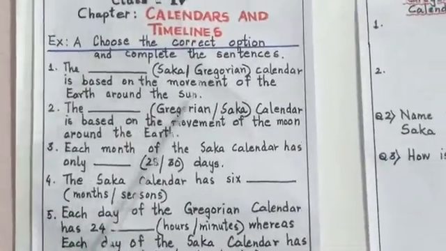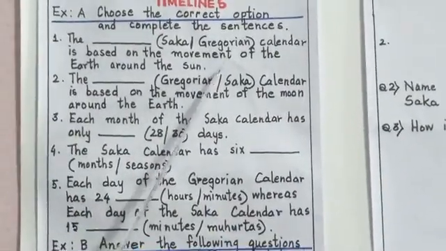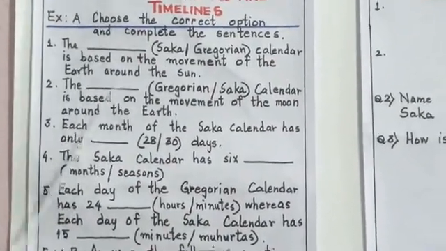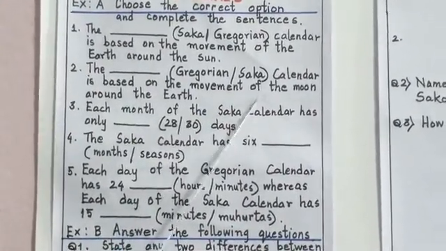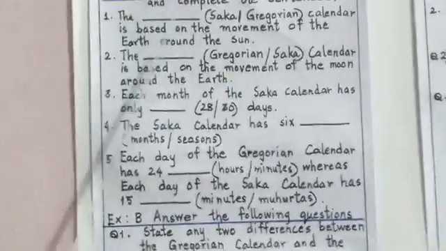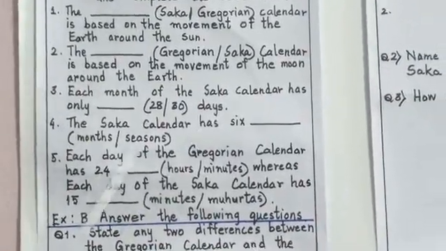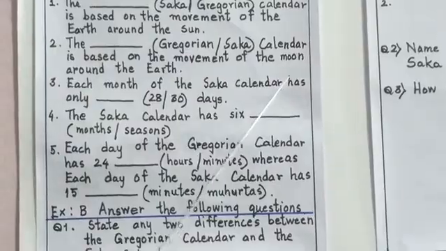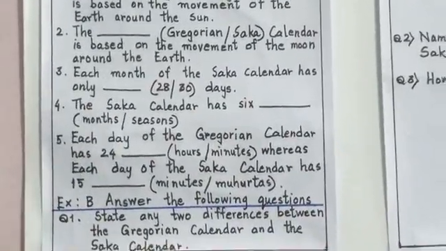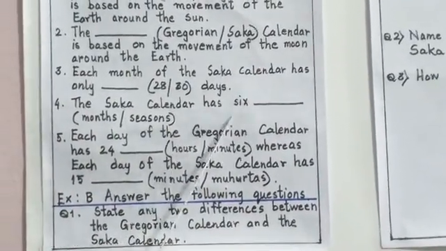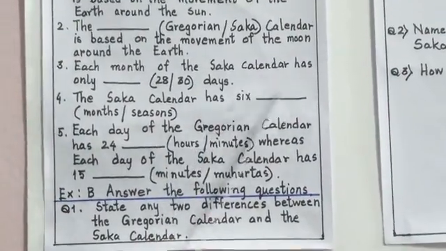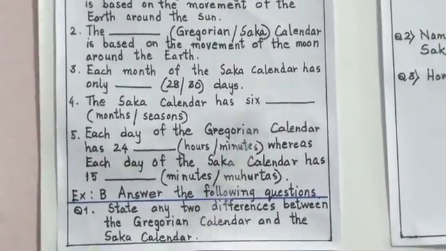Exercise A, number 1: The dash calendar is based on the movement of the earth around the sun. Which calendar? Gregorian calendar. Number 2: The dash calendar is based on the movement of the moon around the earth. Which calendar? Saka calendar. Each month of the Saka calendar has only dash days. How many days does a month in the Saka calendar have? 28 days. The Saka calendar has how many seasons? 6 seasons.